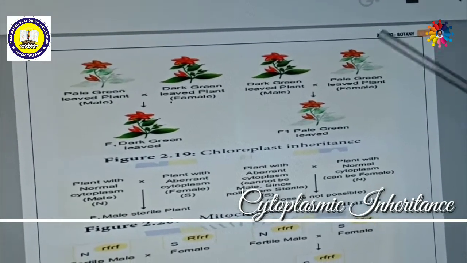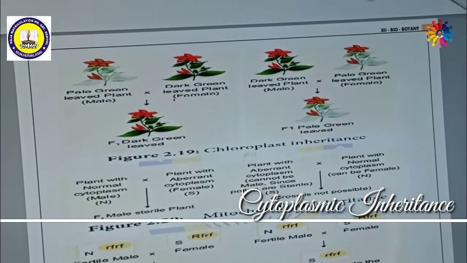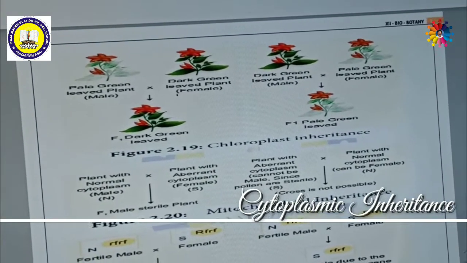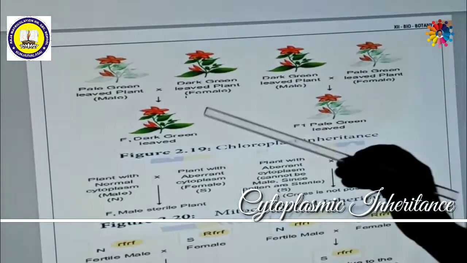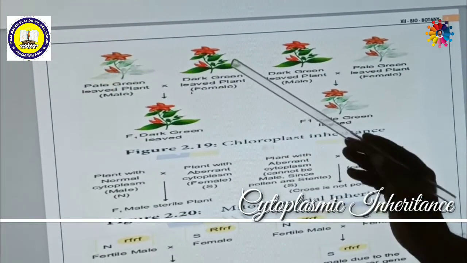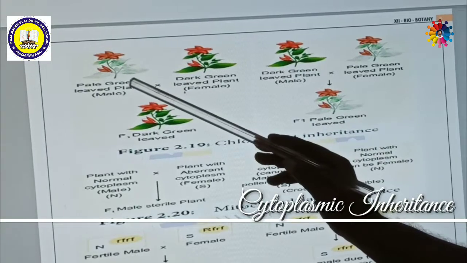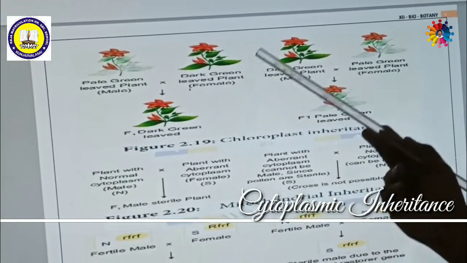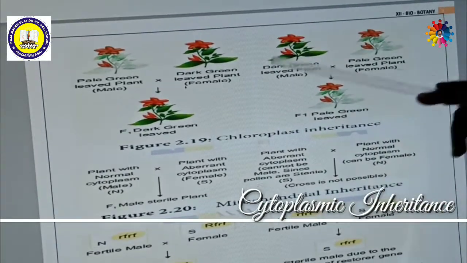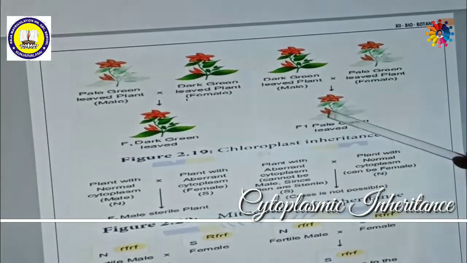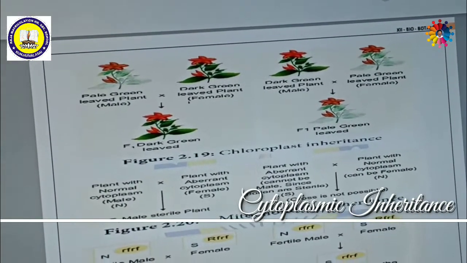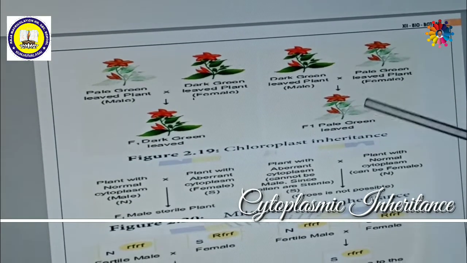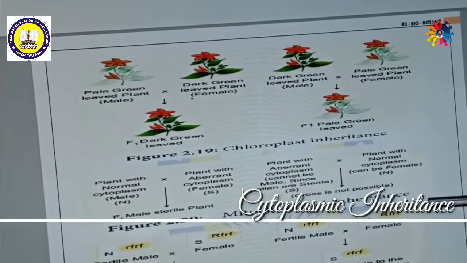It is entirely different from Mendelian law, because you might already have studied the reciprocal cross. Even if the parents are exchanged, male parent as female parent or female parent as male parent, in a reciprocal cross the F1 generation should not change. That is Mendelian law. But in chloroplast inheritance, it is entirely changed.